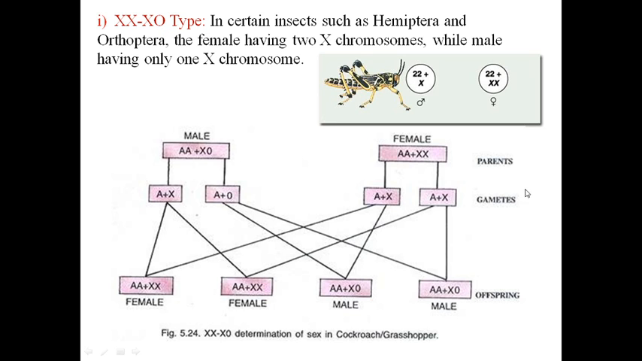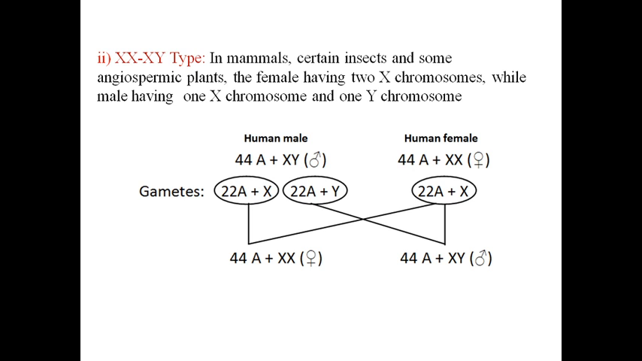So here in this chart the cross is shown, how the sex is determined. The male is X0, autosomes and sex chromosome X0. Female, autosomes and XX. So gametes AX, here AX and A0, and after crossing you get these males and females. So this is about the XX-X0 type, that is of heterogametic male. And second, from heterogametic, that is the XX-XY type.